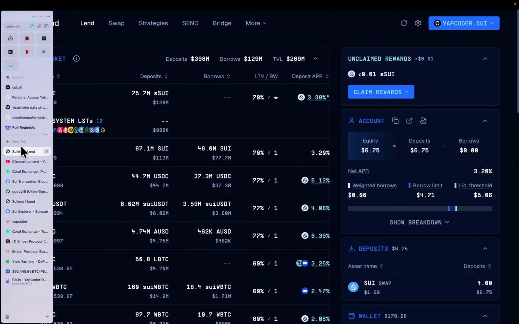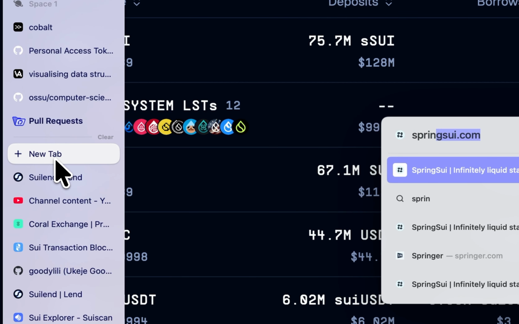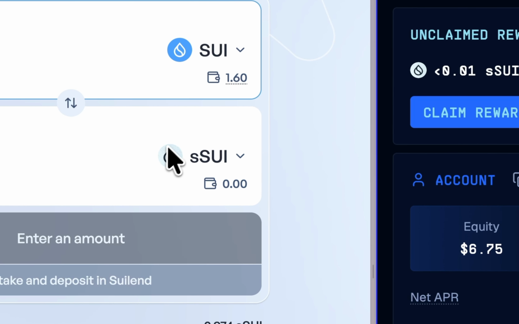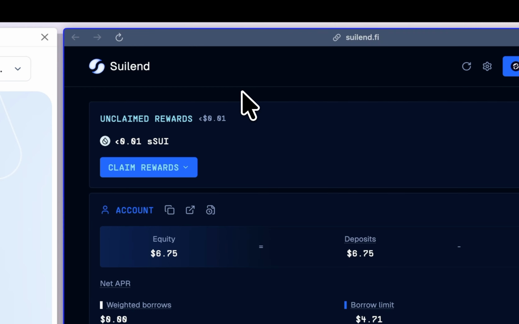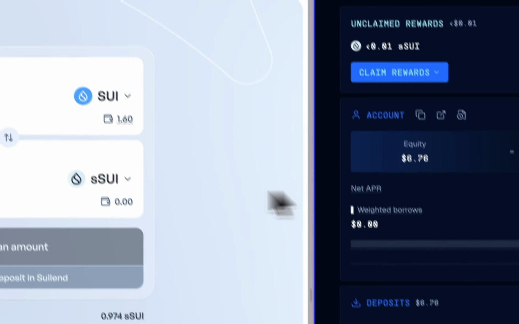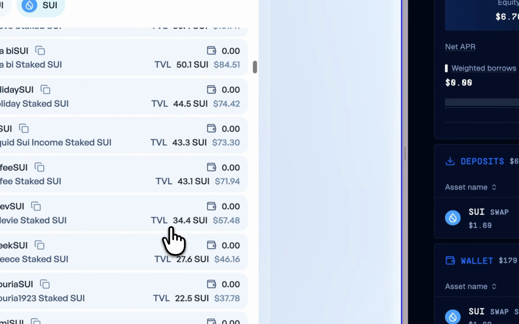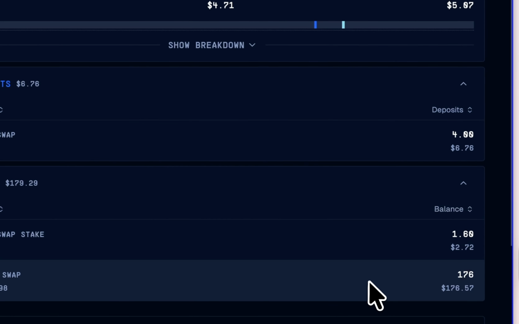So to do this looping, I'm going to open two things. I'm going to open Spring SUI on the side, and open SUI Lend on the other side. This will serve as a way for me to get SUI immediately, or also get staked SUI immediately, and then I'll be depositing staked SUI as my collateral. So let's quickly get some SUI from USDC, because USDC is where I have my wallet.